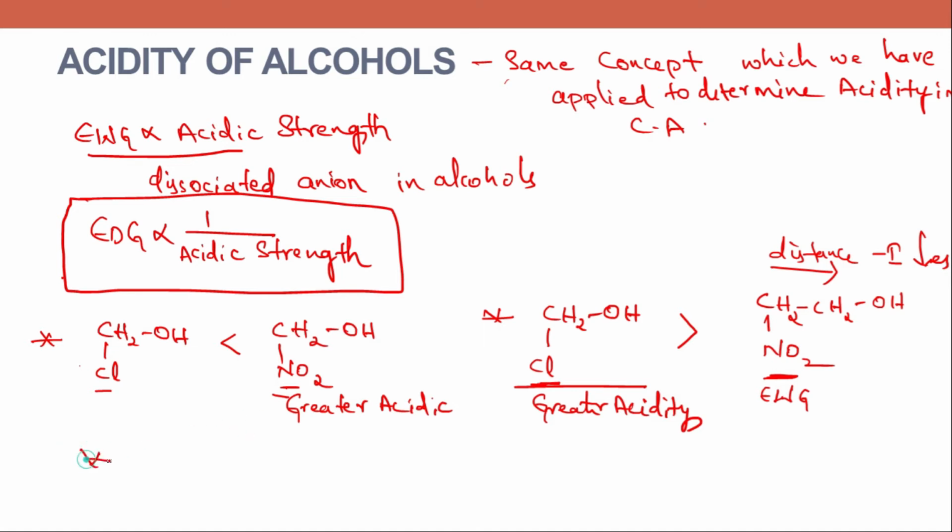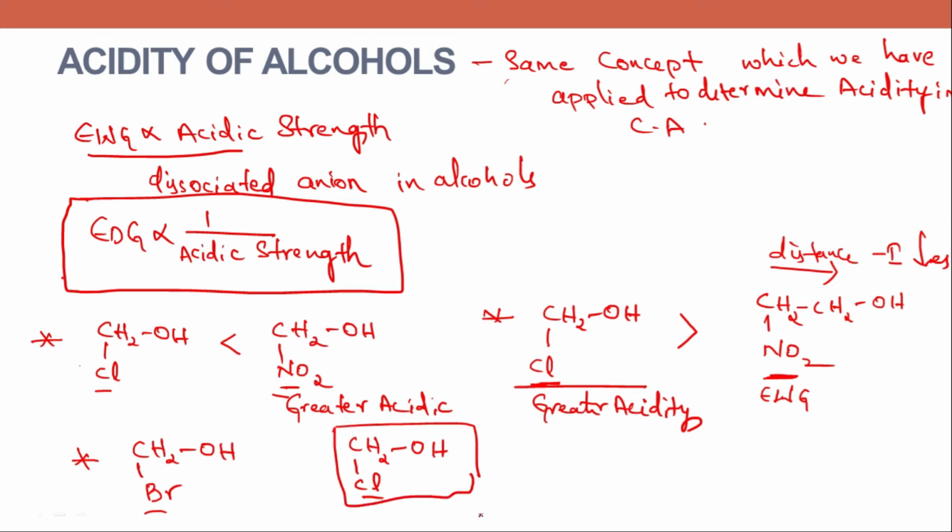And we'll do one more example, Br CH2OH, chlorine. Now both the electron withdrawing groups are at same position, but we have to see the intensity of minus I effect. We know the order of minus I effect. Chlorine has the greater minus I effect compared to the bromine. So this molecule shows the greater acidity, greater acidic strength.